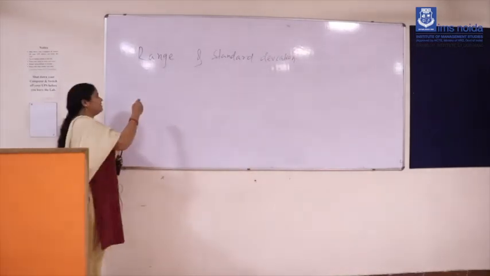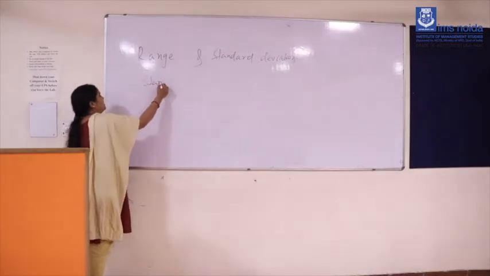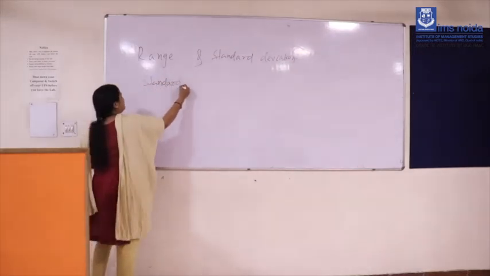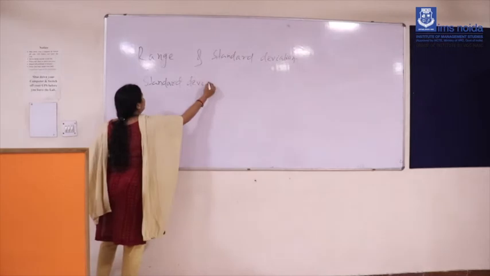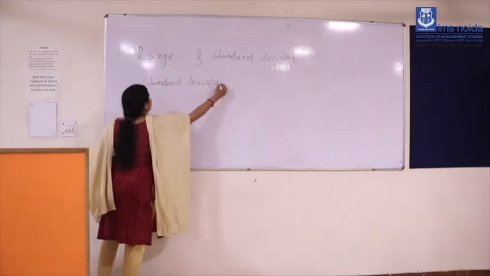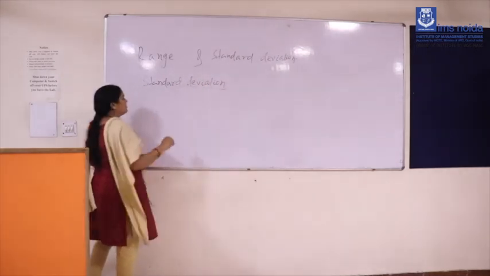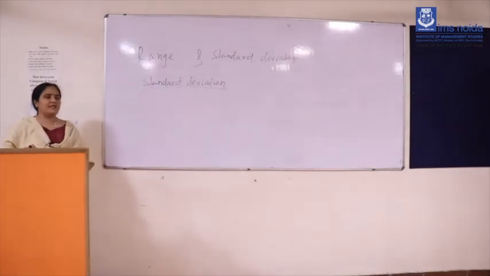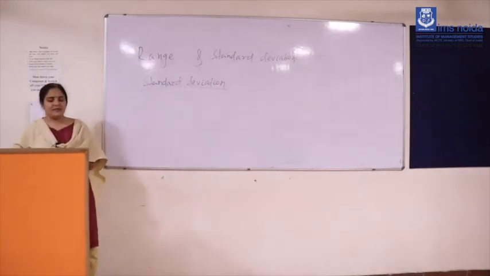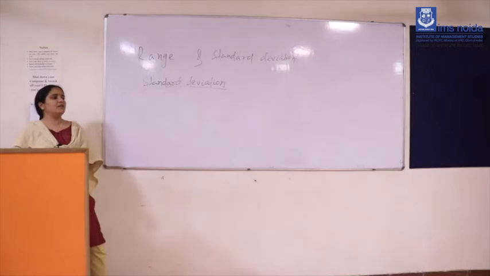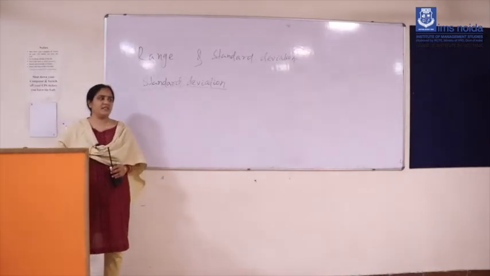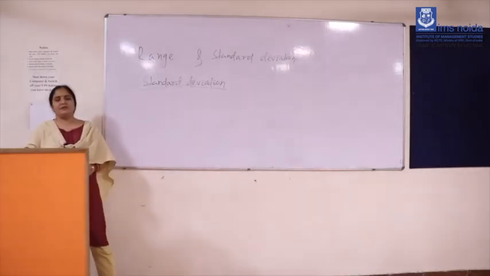So what is the meaning of standard deviation? What are its uses, what are the merits, and what are the demerits? The merits mean it is based on all the observations. Standard deviation is based on all the observations.